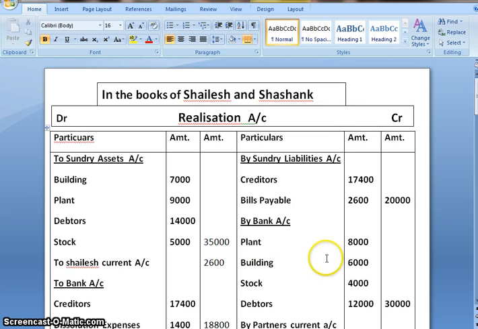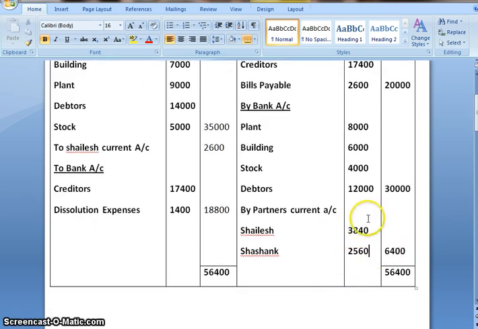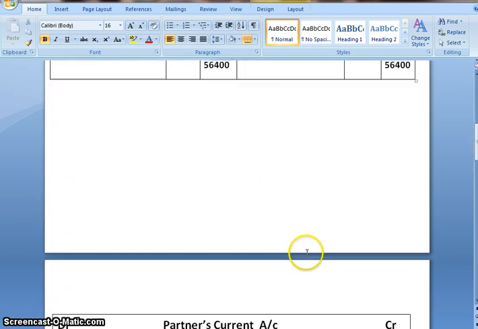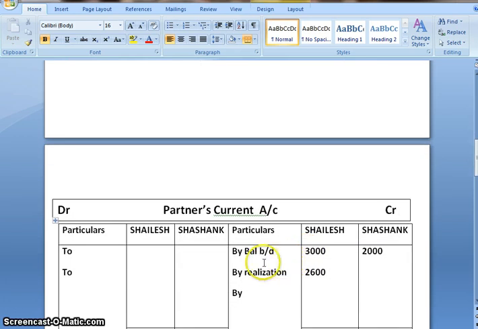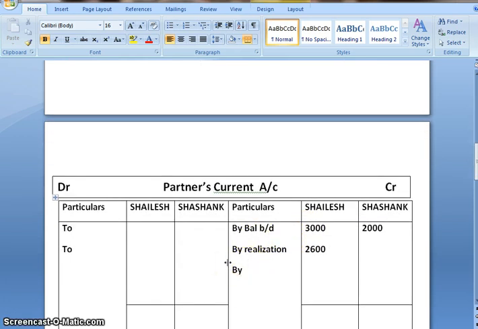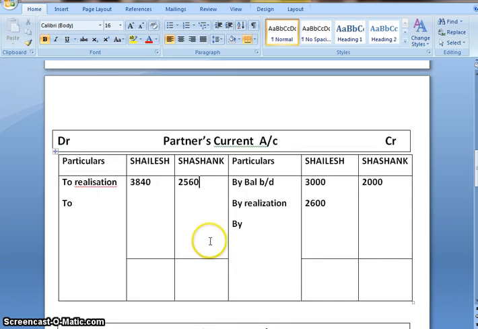Now that realization account is closed, we'll transfer the balance into partners current account, to realization. Now we will be closing partners current account, and whatever balance we are getting, we will be transferring to partners capital account.